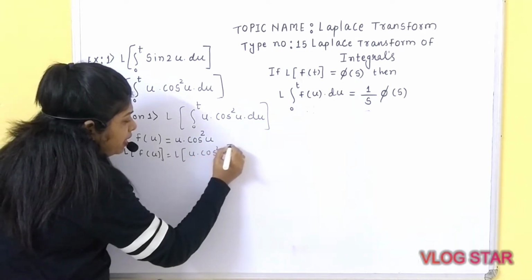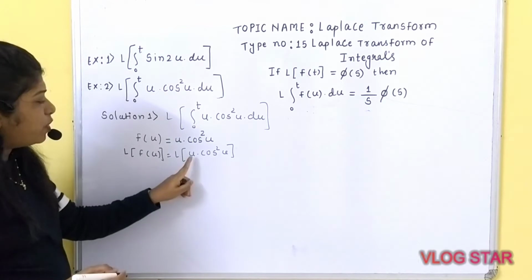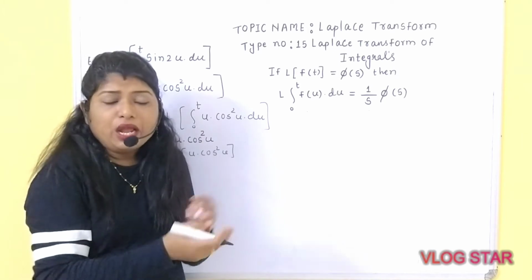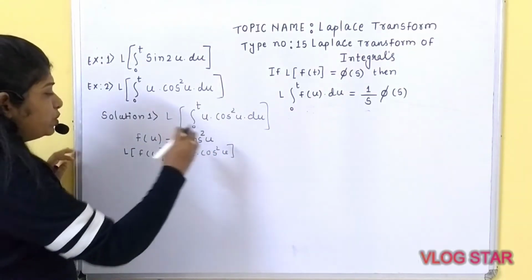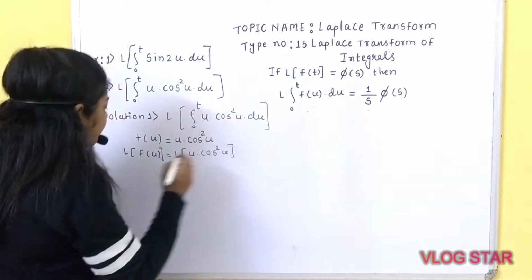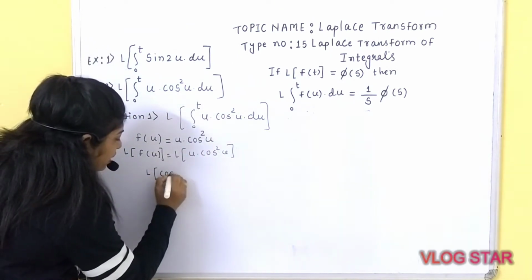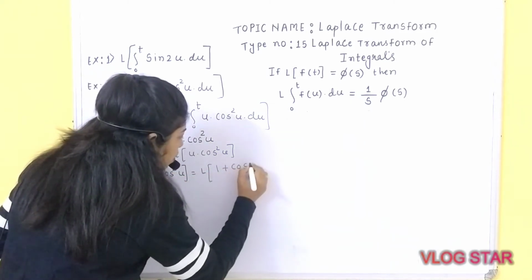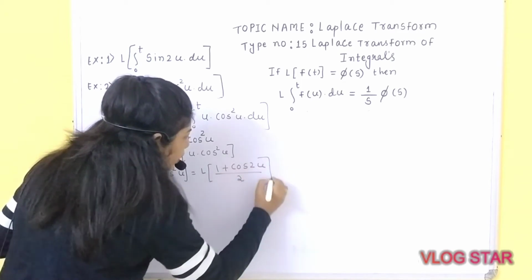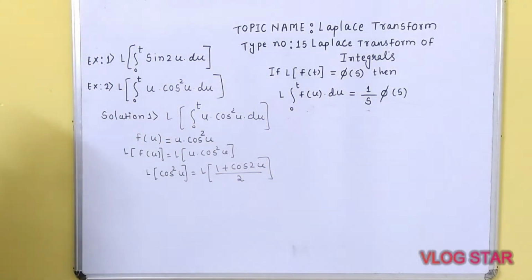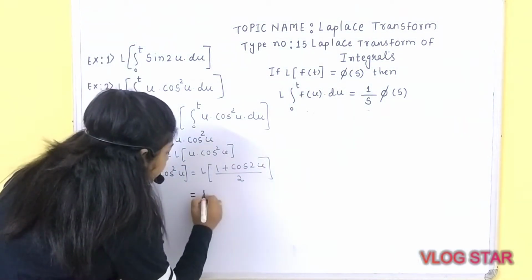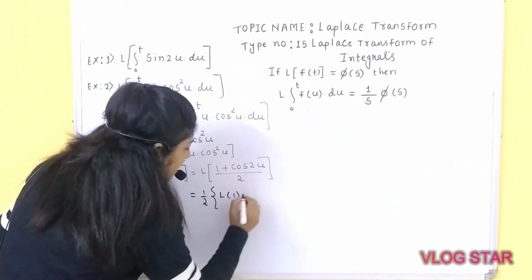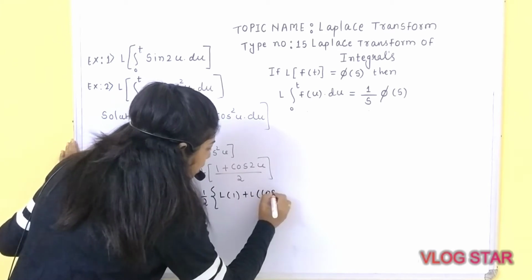If you remember how you are going to calculate Laplace transform of u into cos square u, we don't have the formula for Laplace of cos square t or cos square u. So for that purpose, you need to substitute a trigonometric formula. First you need to calculate Laplace of cos square u, which is nothing but equal to 1 plus cos 2u upon 2. From this we can take 1 upon 2 outside the bracket. What is there inside? Laplace of 1 plus Laplace of cos 2u.